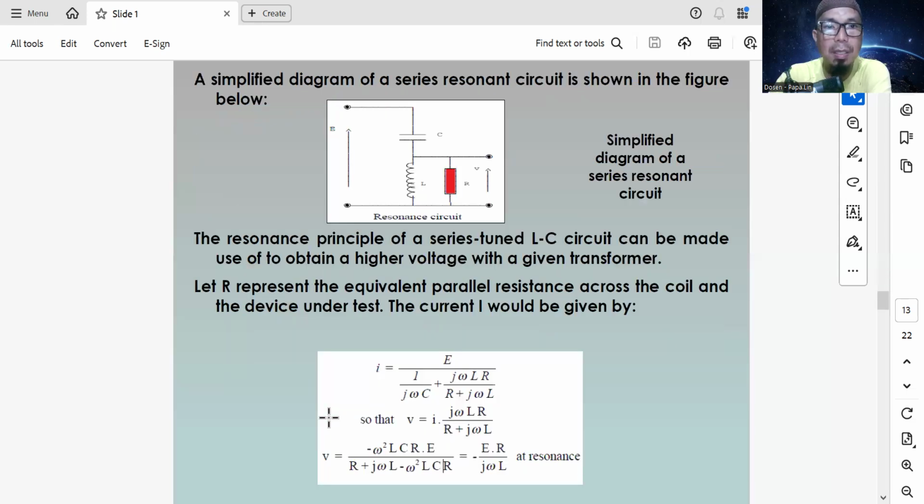Simplified diagram of the series resonance circuit is shown in the figure below. The resonance principle of the series tuned LC circuit can be made use of to obtain a higher voltage with a given transformer. Let R represent the equivalent parallel resistance across the coil and the device under test. The current I would be given by here.